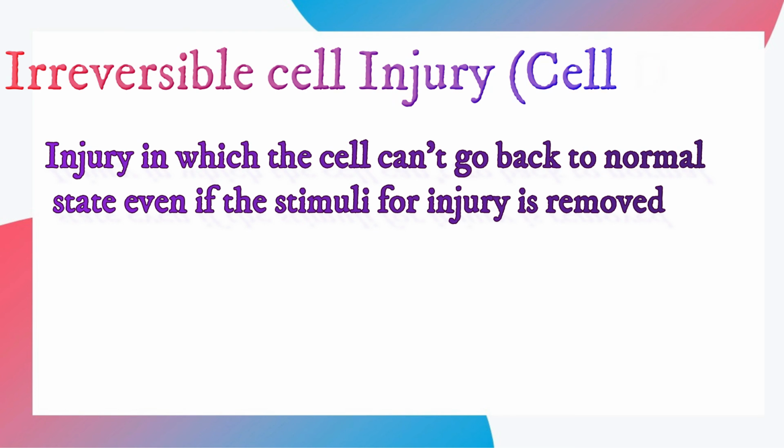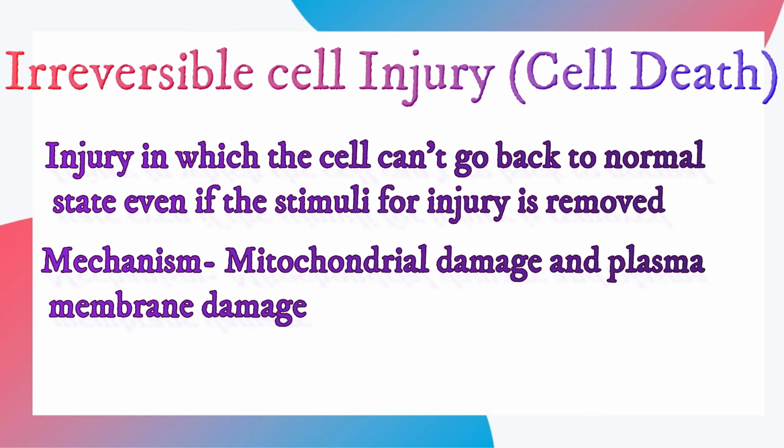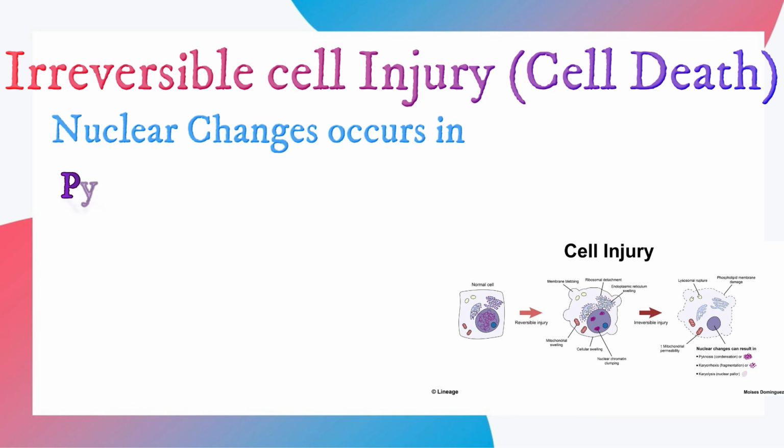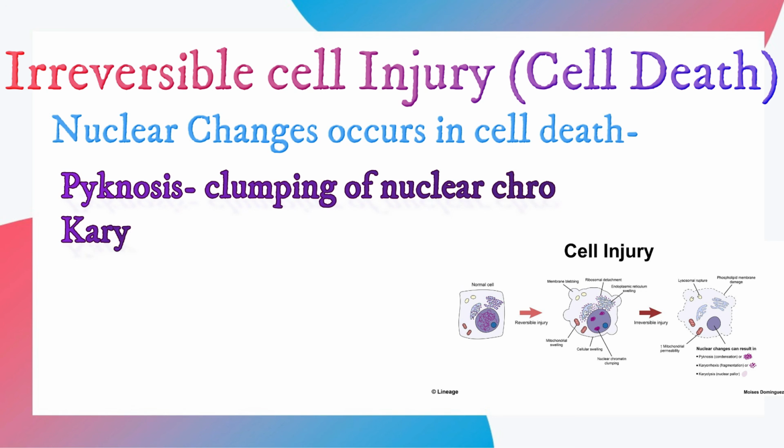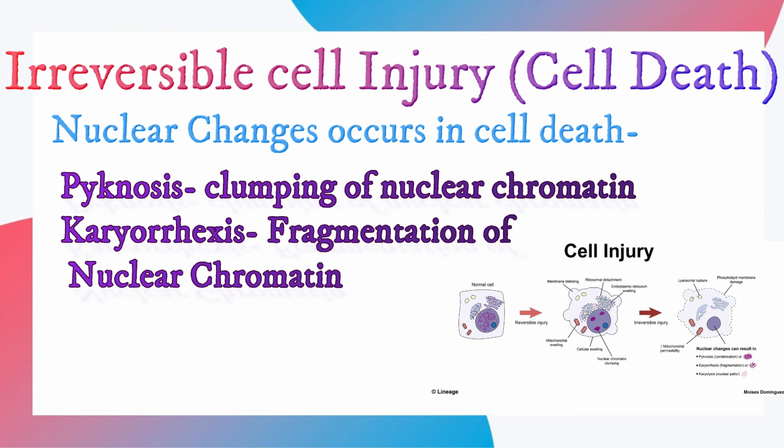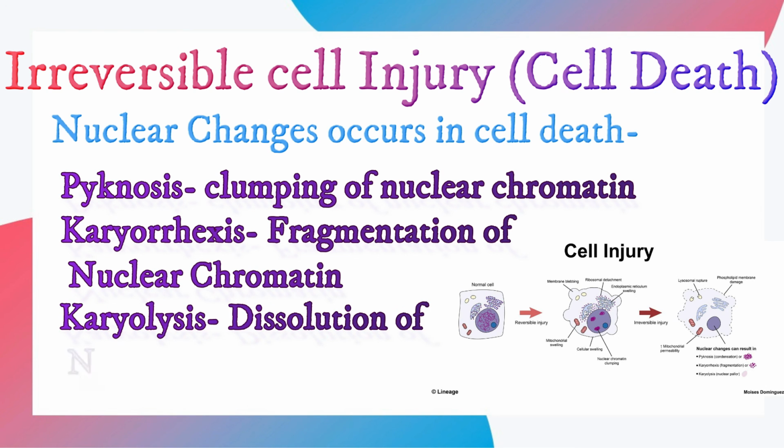Irreversible cell injury, which also means cell death, is the case when the cell cannot get back to its normal state even if the stimulus for injury is removed. This is due to mitochondrial damage and plasma membrane dysfunction. Nuclear changes occur in cell death: pyknosis means clumping of nuclear chromatin, karyorrhexis means fragmentation of nuclear chromatin, and karyolysis means dissolution of nuclear chromatin. Below is the diagram where, in the last case, you can see nuclear changes showing all of these: pyknosis, karyolysis, and karyorrhexis. That's all about cell injury and cell death.